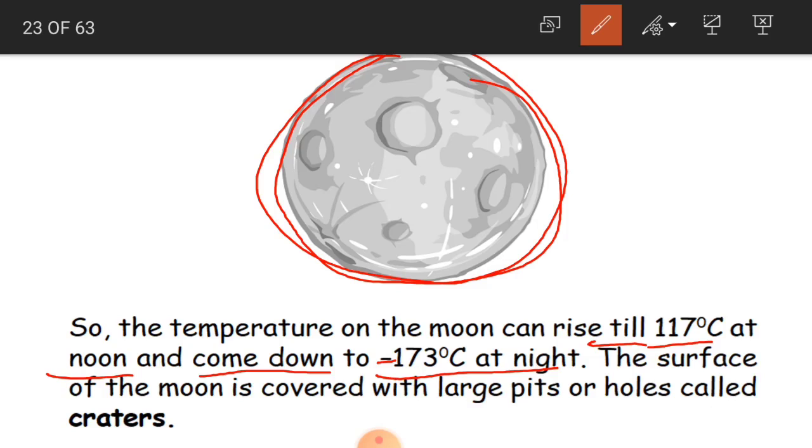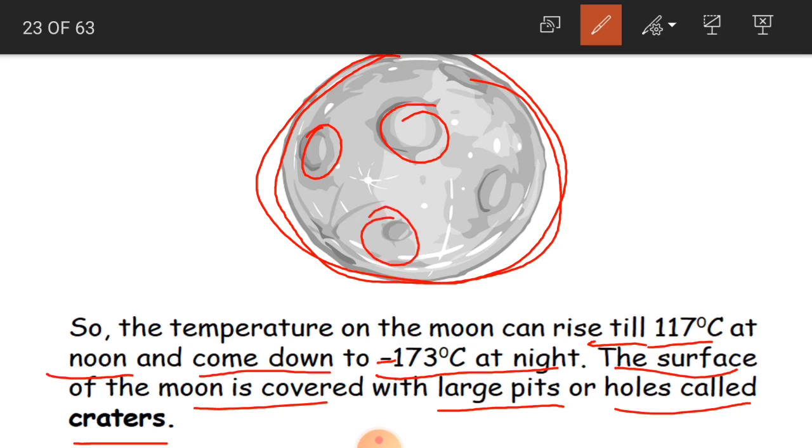Okay, and the surface of the moon is covered with large pits or holes called craters. Are you able to see here, children? Some pits or holes. These are called craters. You can see these many craters on the surface of the moon. How is this? In outer space you will have some small and big rocks which we call meteoroids.